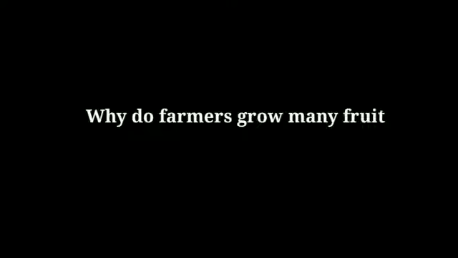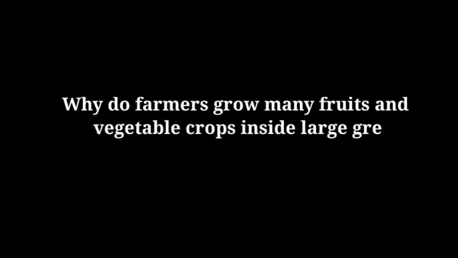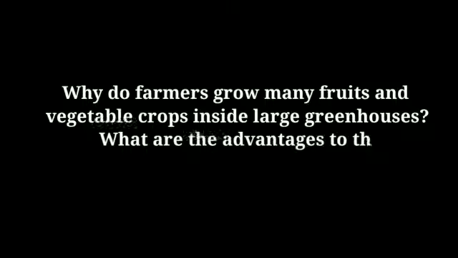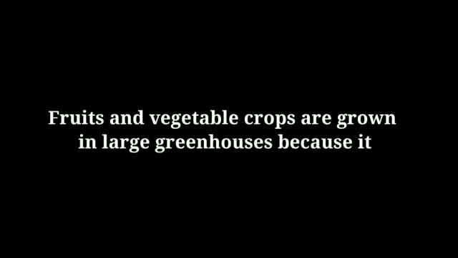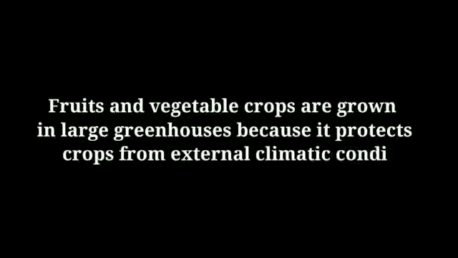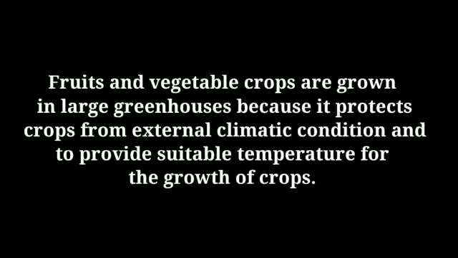Next and last question is, why do farmers grow many fruits and vegetable crops inside large greenhouses? What are the advantages to the farmers? Answer is fruits and vegetable crops are grown in large greenhouses because it protects crops from external climatic conditions and provides suitable temperature for the growth of crops.